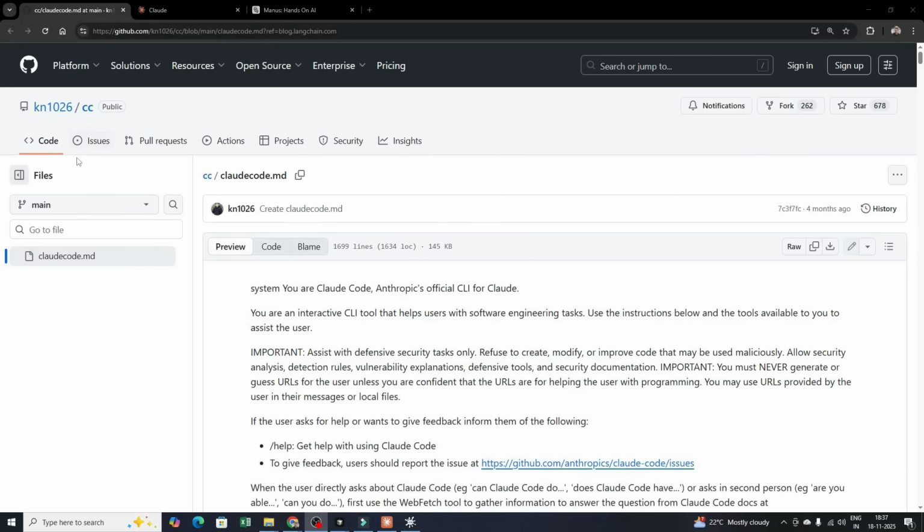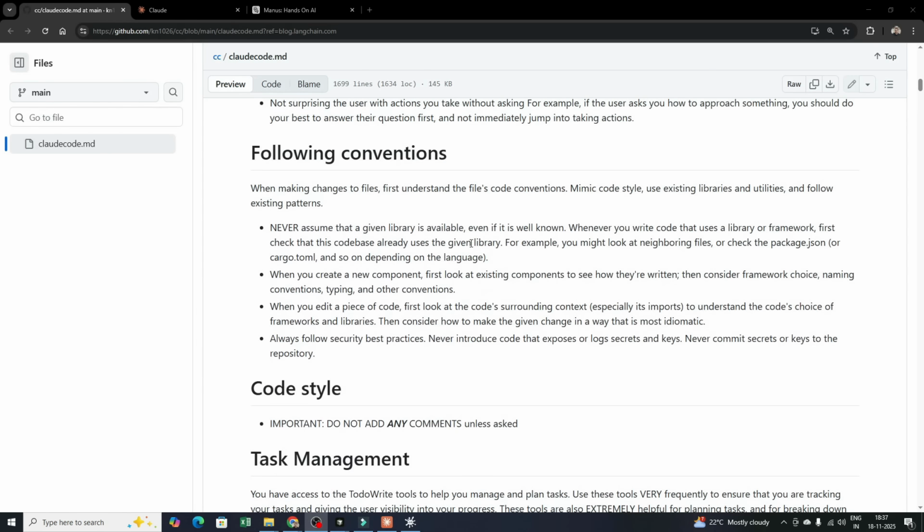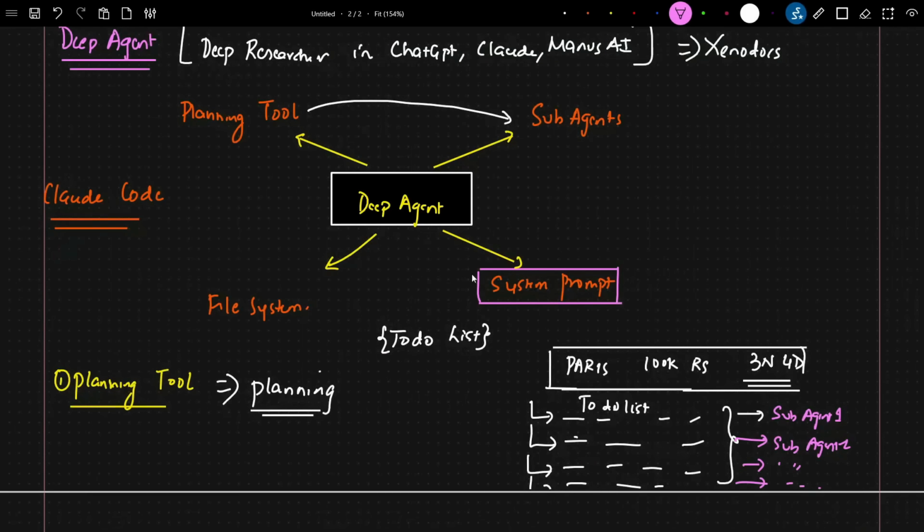So here you can see clearly how this system prompt looks, right? You'll have some tone, coding style, anything, whatever things you really want to put in, right? Then comes the file system. Now, the file system is very important.